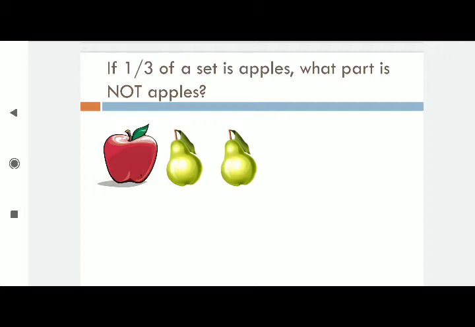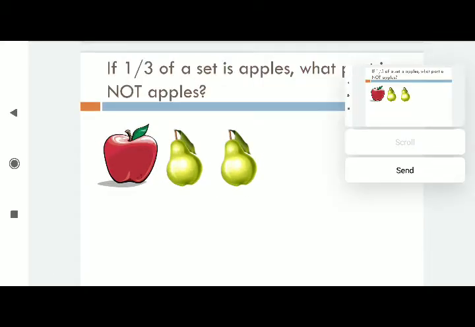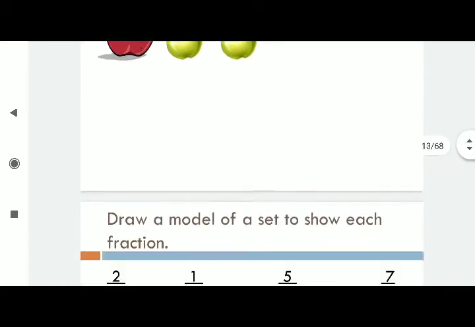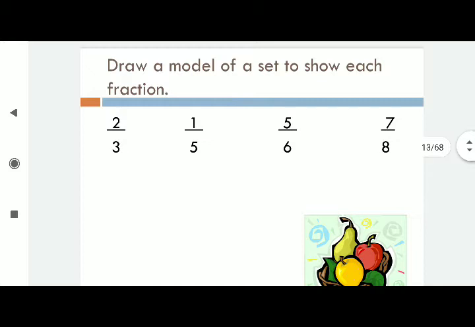Okay children, I will send you these screenshots. That is only questions. You write 1, 2, 3 and the answers and send it to me in the group. That's sufficient. You do not need to draw the figures. Next, draw a model of a set to show each fraction.